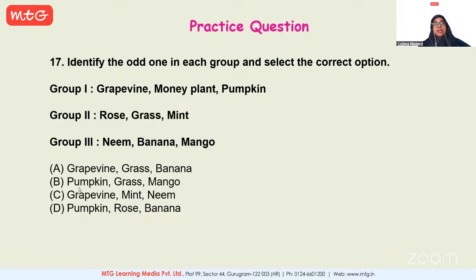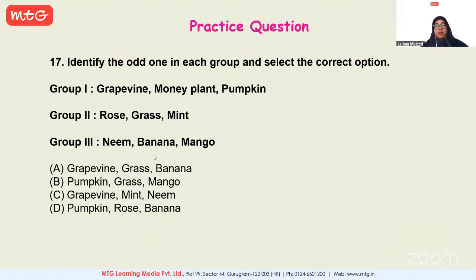Very good. See, again, when you figured out in group 1, pumpkin is the odd one out. So pumpkin is given as an option only in B and D. So focus only on B and D options. And then next, when you know that rose is the odd one out, you see it's there in option D. Still, you need to check the third group also.